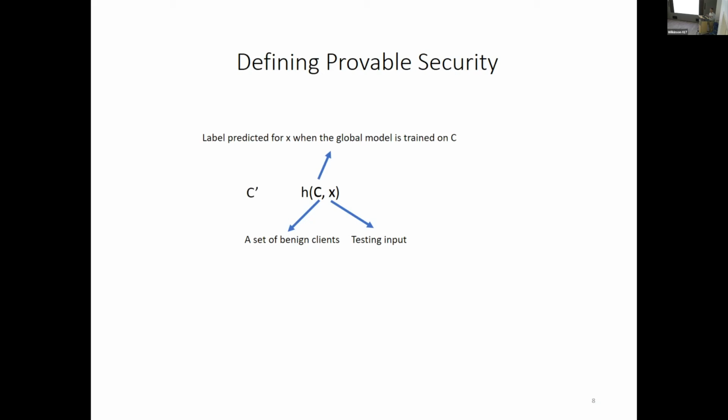Now suppose some clients in C become malicious. We denote C prime as a set of clients, including the malicious ones. H(C', x) is a predicted label for x when the global model is trained on C prime using H. So we say the federated learning algorithm H is provably secure if H(C', x) equals H(C, x) for any C prime such that the number of malicious clients is at most M star. We call M star the certified security level for x.